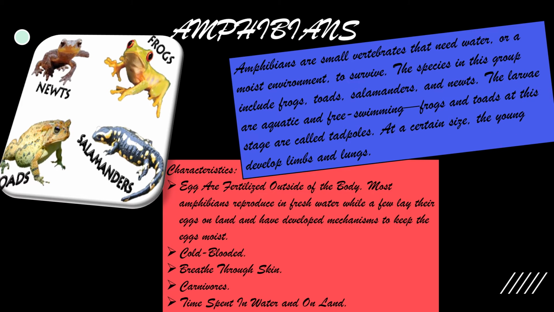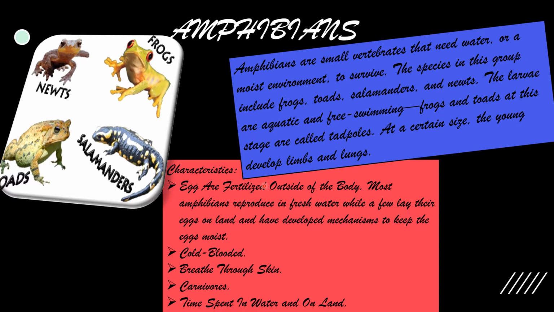Next one is amphibians. Amphibians are small vertebrates that need water or a moist environment to survive. The species in this group include frogs, toads, salamanders, and newts. You can see frogs, toads, salamanders, and newts. The larvae are aquatic and free swimming. Frogs and toads at this stage are called tadpoles. At a certain size, the young develop limbs and lungs.